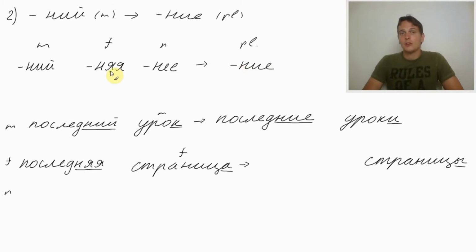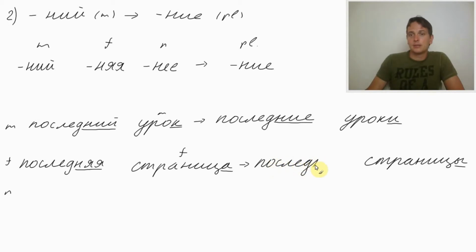You can also learn it with ни. If you can recognize straight away what the masculine, dictionary form of the adjective looks like, what kind of ending it will be, then you just need to memorize only one ending and derive everything out of this ending. Or you can memorize three endings and you will see that няя becomes ние. Последние. Последние страницы.